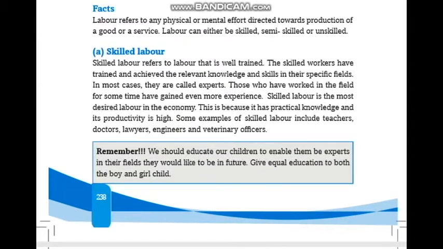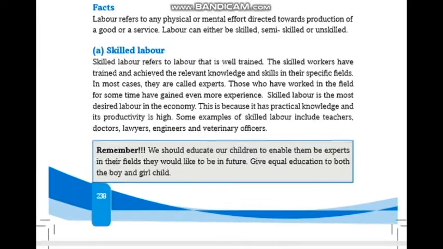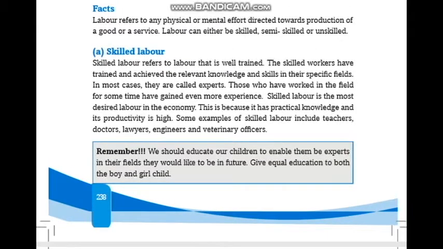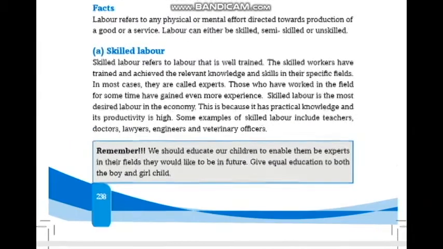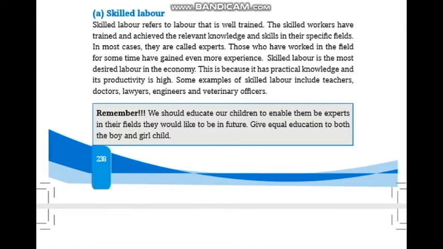Now, labor refers to any physical or mental effort directed towards production of goods or services. Labor can be skilled, semi-skilled, or unskilled. Skilled labor refers to labor that is well trained.